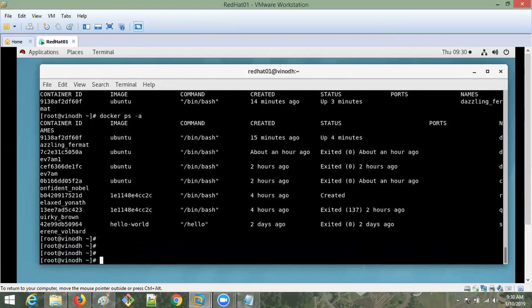And one more thing: I downloaded the Ubuntu image. With this Ubuntu image, can I run multiple containers with the same image?